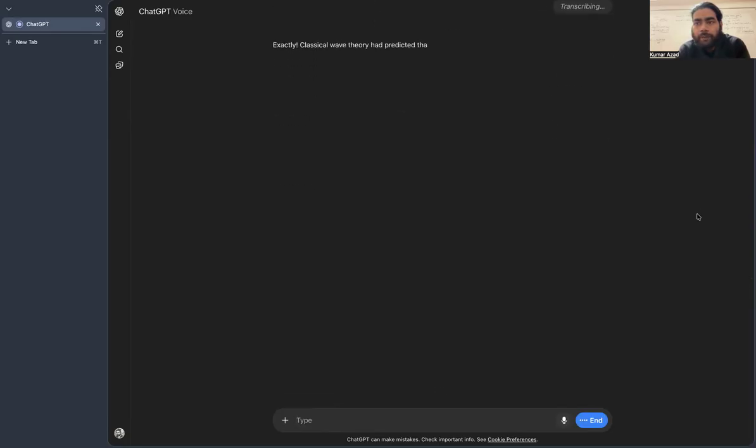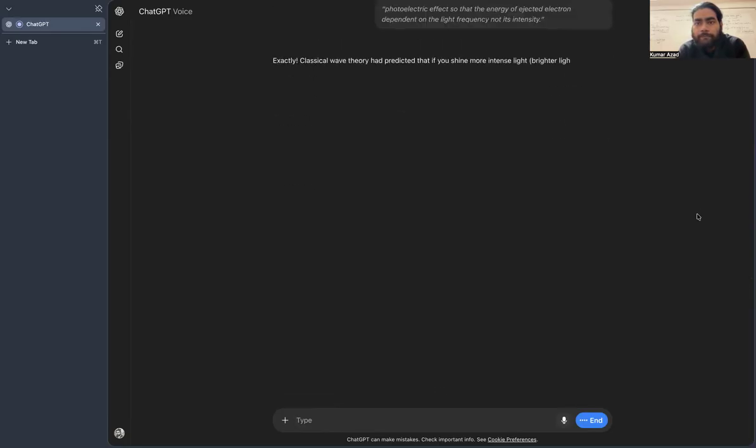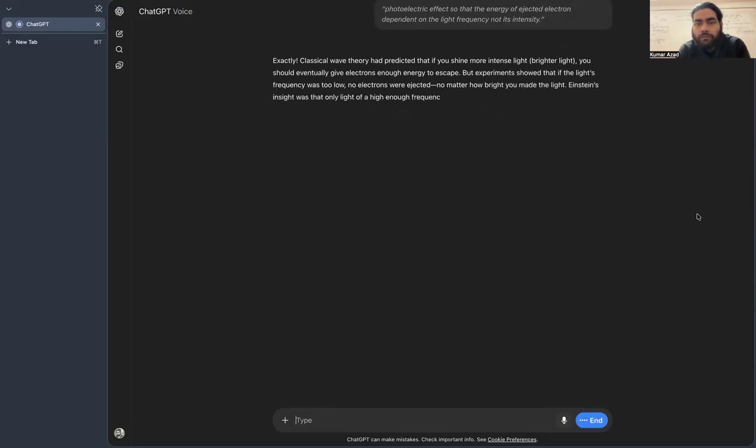Exactly. Classical wave theory had predicted that if you shine more intense light, brighter light, you should eventually give electrons enough energy to escape. But experiments showed that if the light's frequency was too low, no electrons were ejected, no matter how bright you made the light. Einstein's insight was that only light of a high enough frequency, so each photon had enough energy, could eject electrons. Thus, it's frequency, energy per photon, that dictates electron emission, not the total intensity of light.